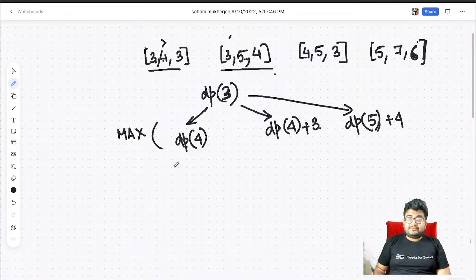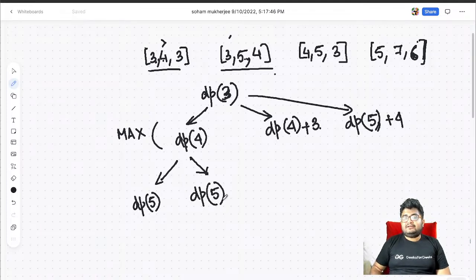dp of 4, again you have the same choice. Either you will not choose 4, so you will go to 5 directly, or you can choose some range starting at 4. How many ranges are there starting at 4? One range is there, so let's choose that. If we choose that, where do we end? 5. So we'll start searching from 5 again, dp of 5, and we'll get the value plus 3 against this. Right. So for dp of 5, there is no other range here, although you have a choice. So let's just assume we take this. Let's say dp of 5 is equal to 6.